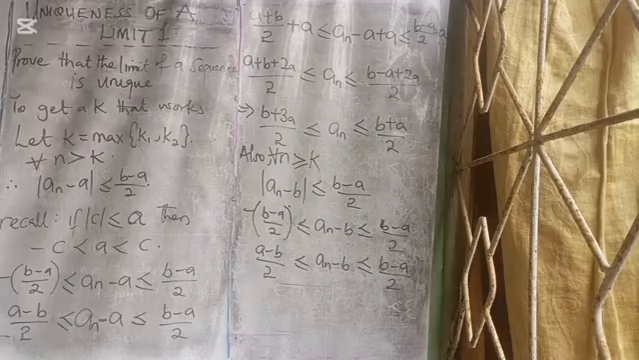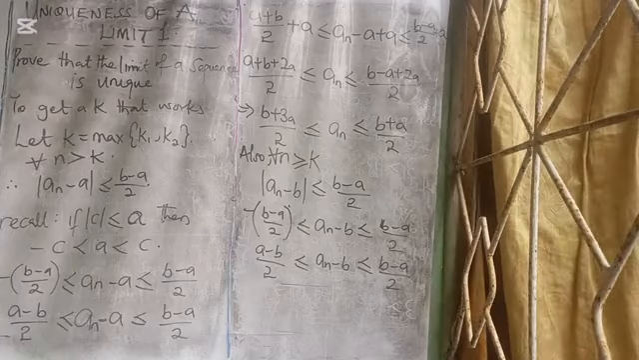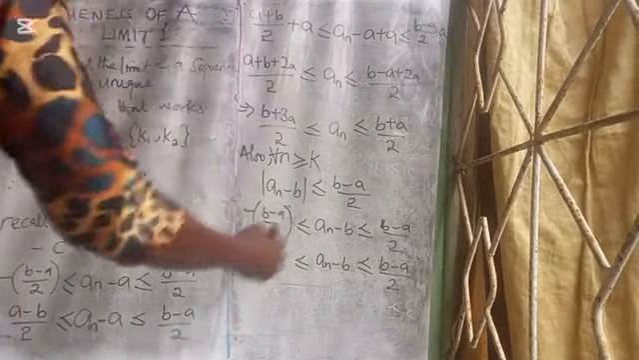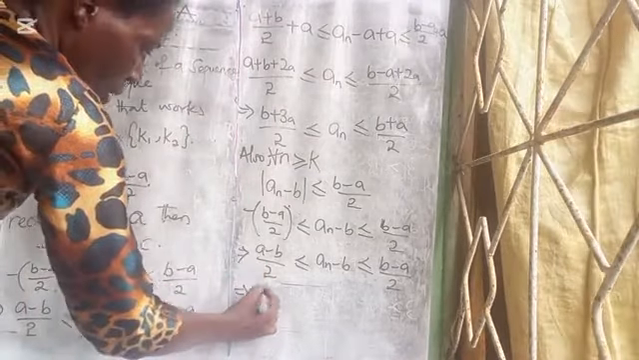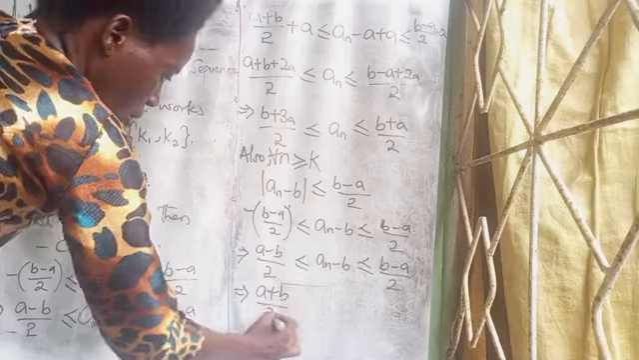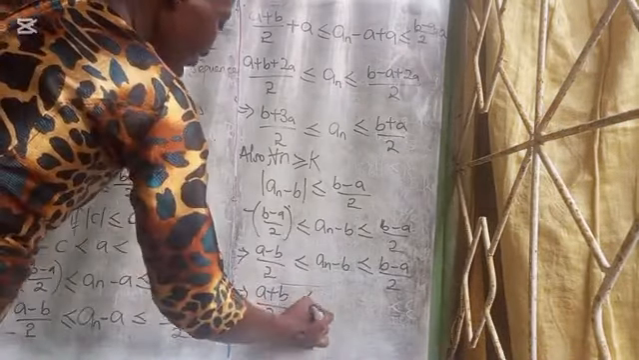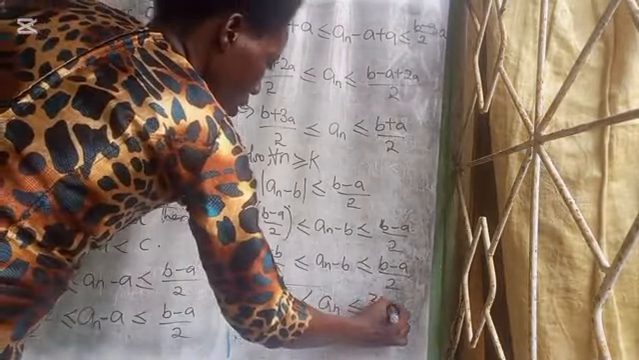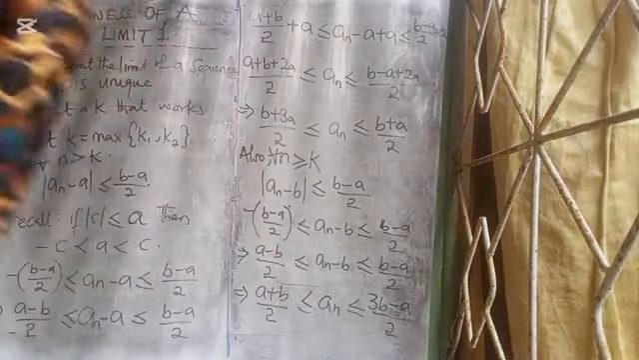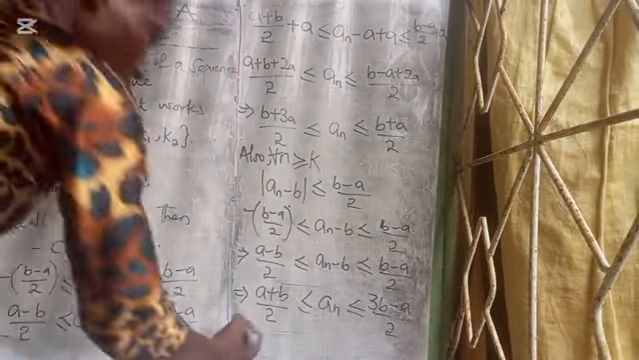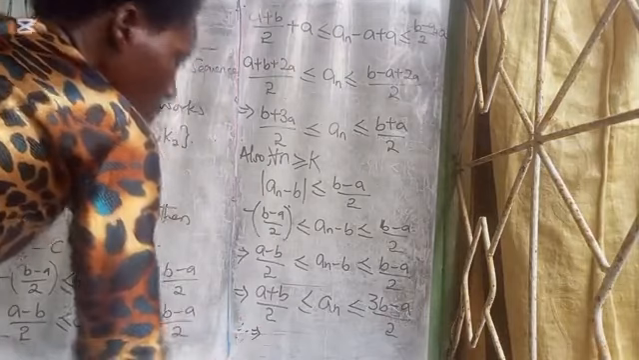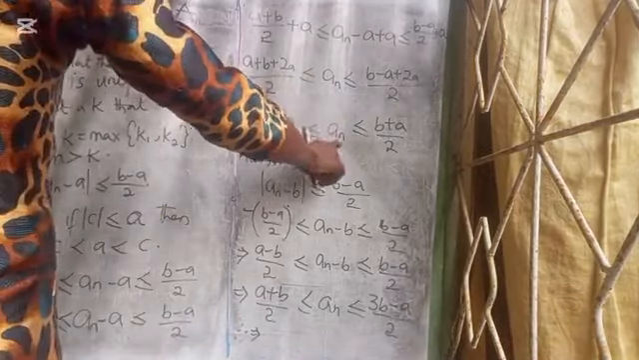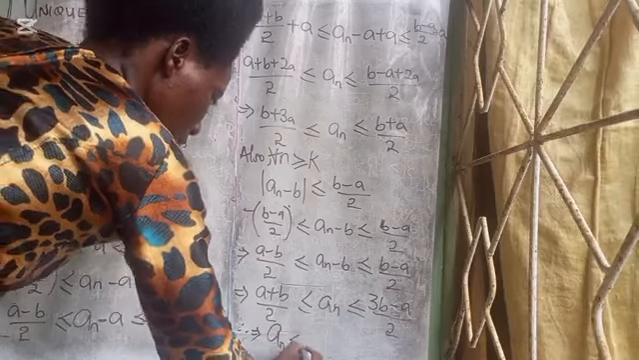By the time we add B all through, just as we added A all through here, we are going to have (A plus B) over 2 less than or equal to an, less than or equal to (3B minus A) over 2. And from there, it shows us that what? Our an is less than,